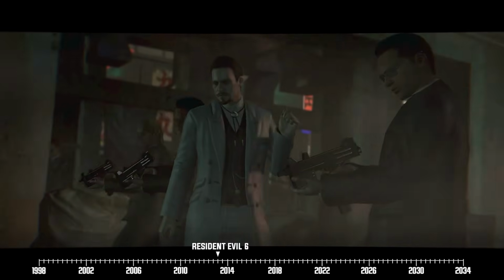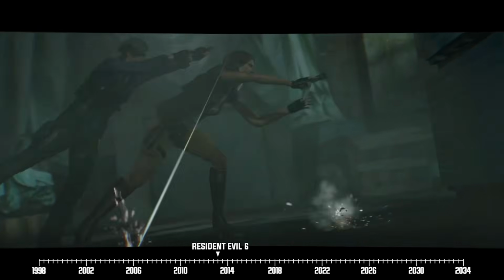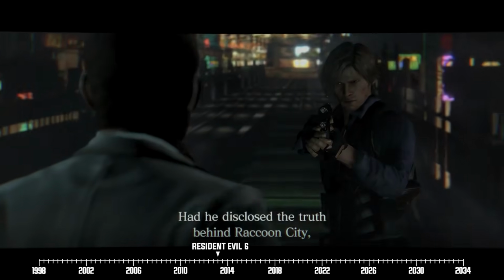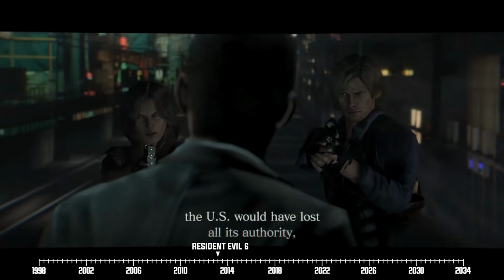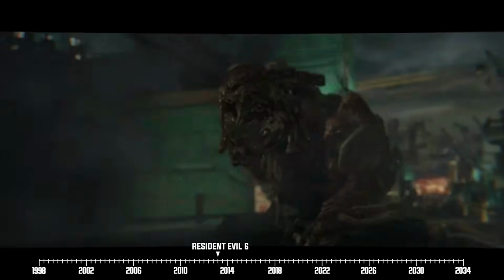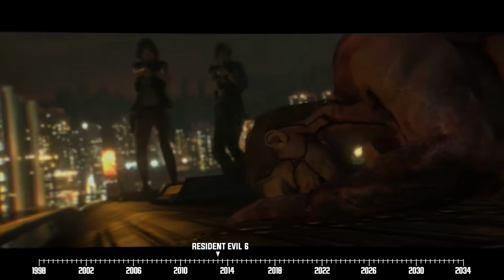A fight immediately begins the moment they spot Derek. It reaches its climax when Derek is infected with the C virus and promptly turns into a monster. However, Leon and Helena are able to defeat him.